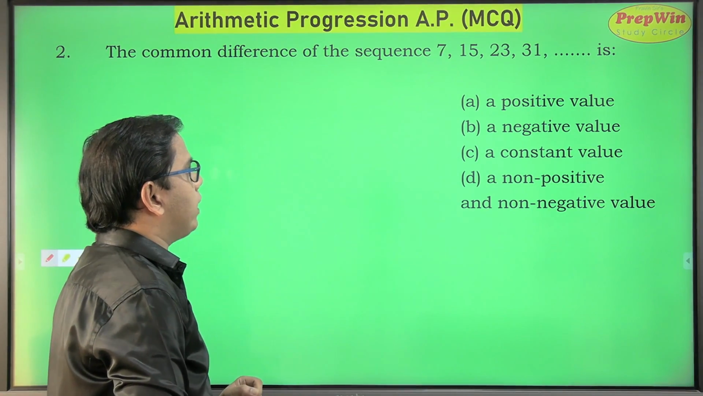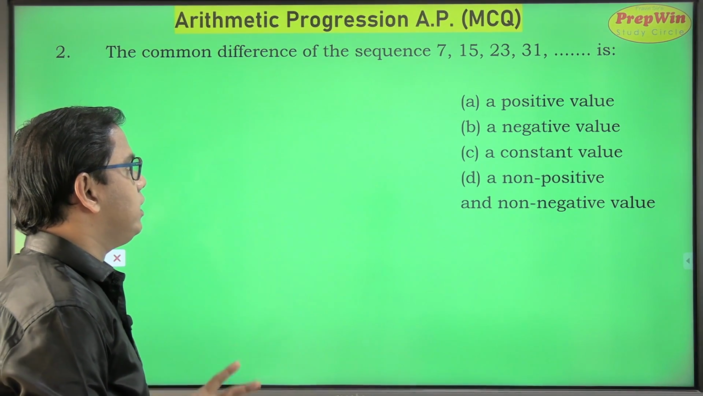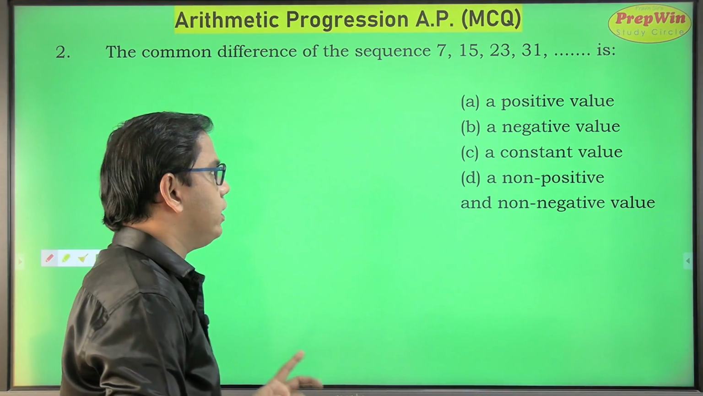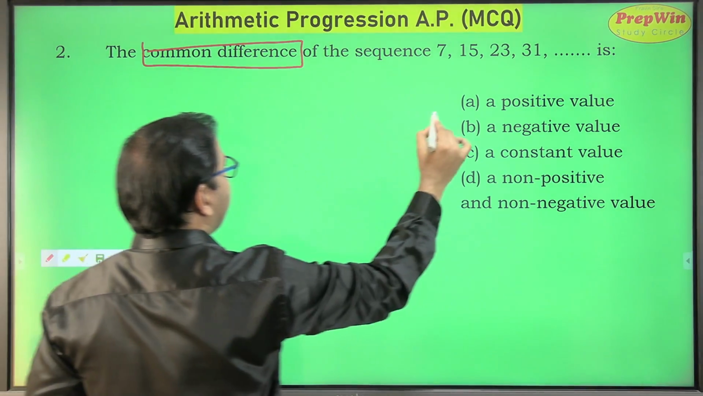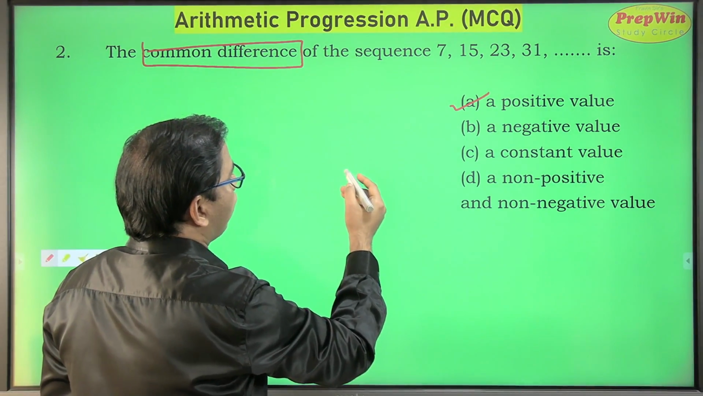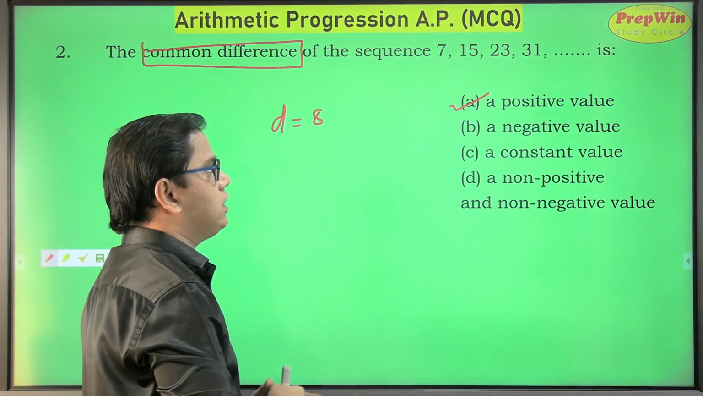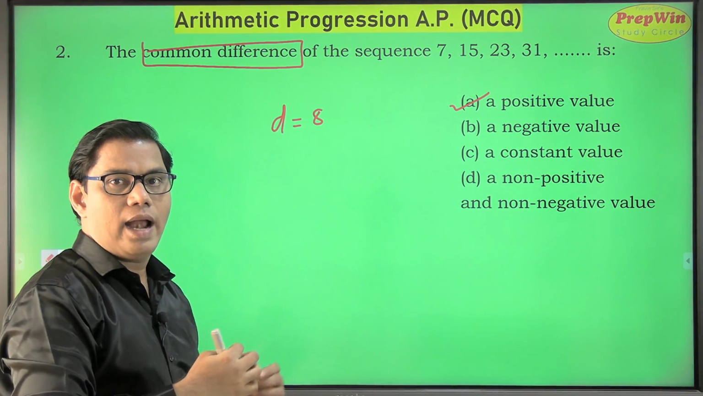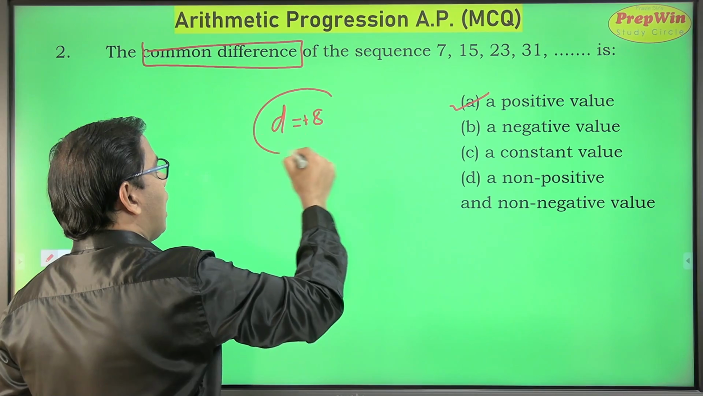When I carefully look at this given progression or so-called sequence, what I see is the value is increasing. My progression is heading towards positive infinity. So definitely my common difference D will always be positive. The value of D is not asked in the question, but I can say that the value of D is how much? 8. 15 minus 7 is 8. So 7 plus 8 is 15, 15 plus 8 is 23, 23 plus 8 is 31 and so on. And this value is positive. No need even to find out the value of D.